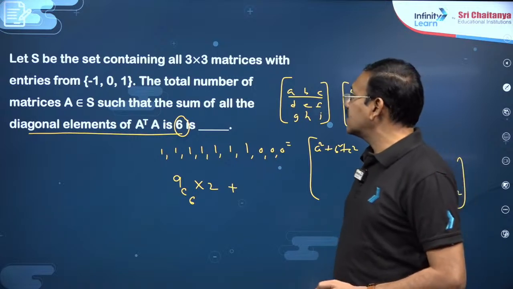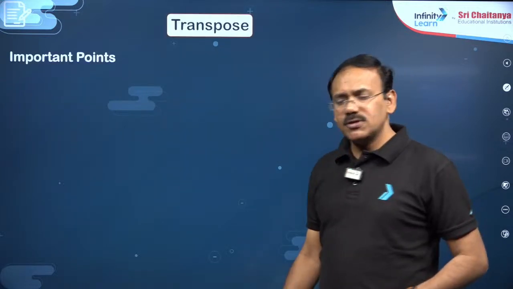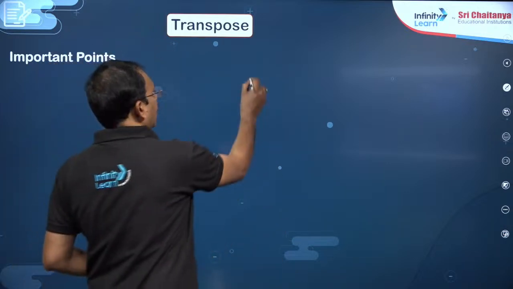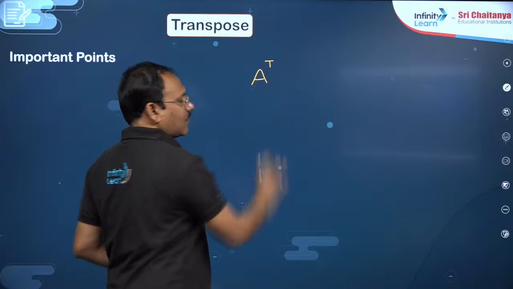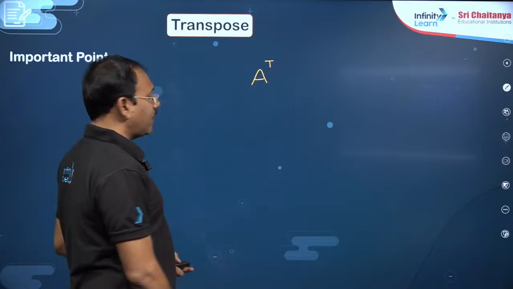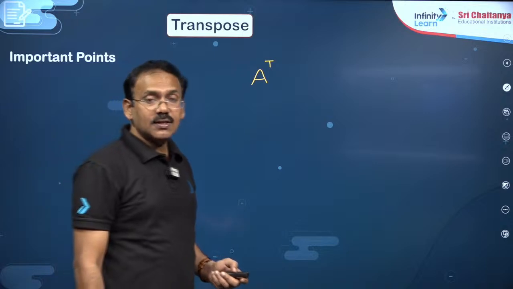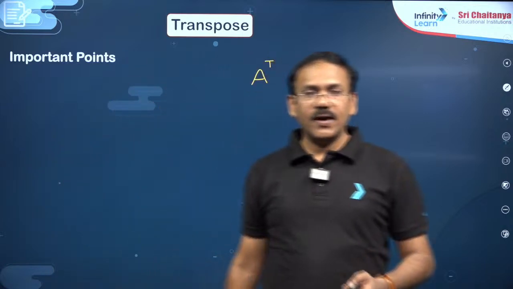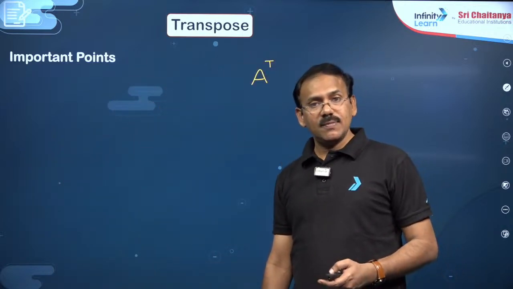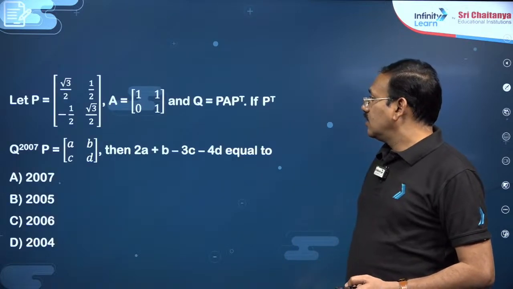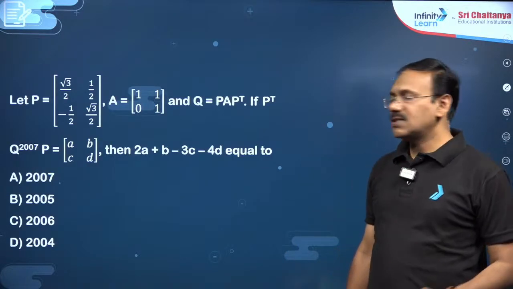Okay. Next, dear students, transpose related questions. Transpose related questions in the sense, you know well how to find the transpose of a matrix. After that, with the help of A transpose we define symmetric, skew symmetric and orthogonal matrices. But of course here, let us see some questions based on just transpose.